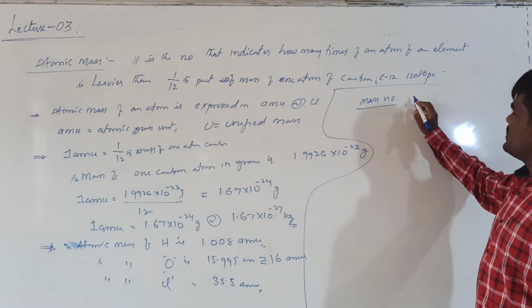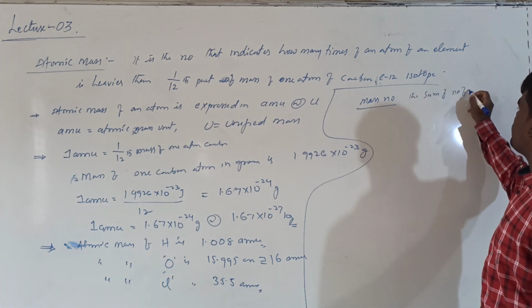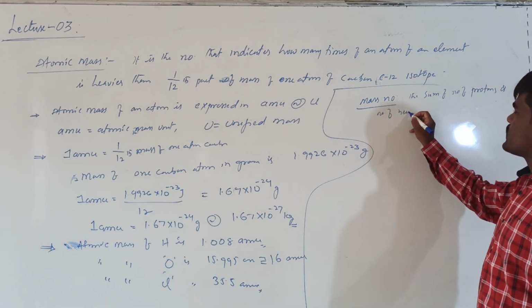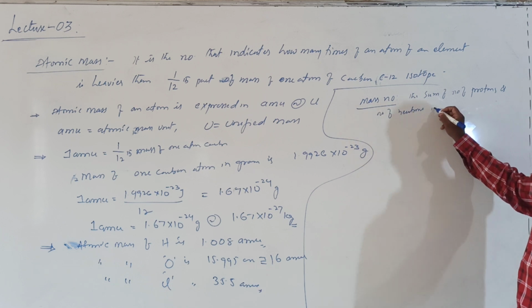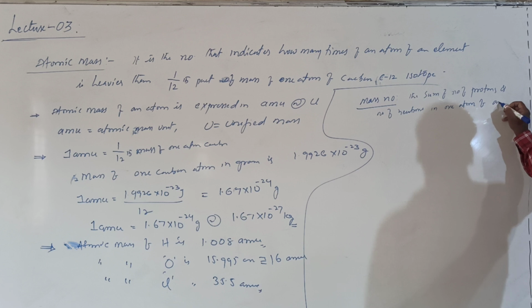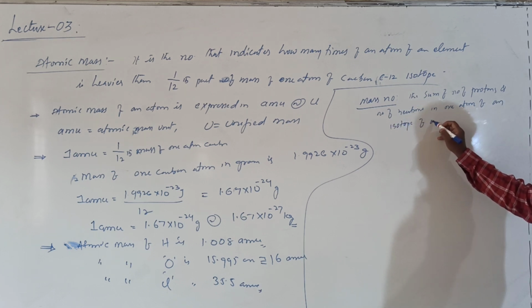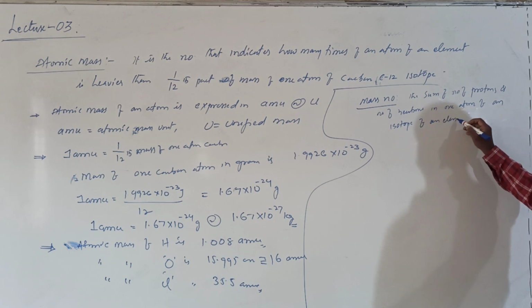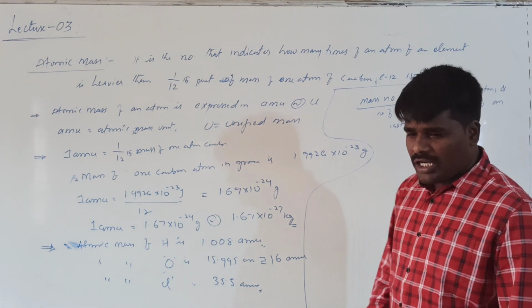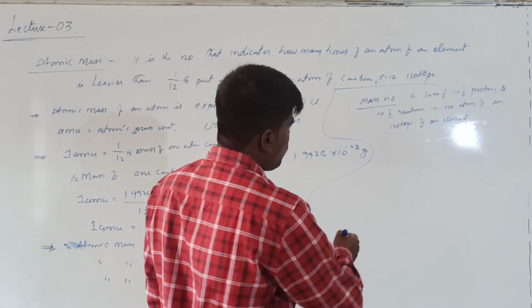Mass number is the sum of the number of protons and neutrons in one atom of an isotope of an element, and this will always be a whole number.